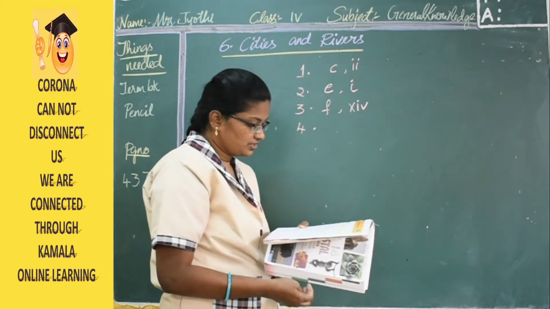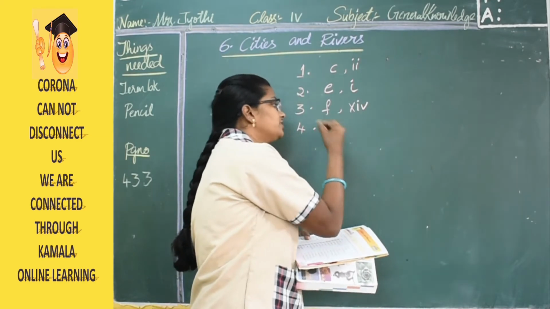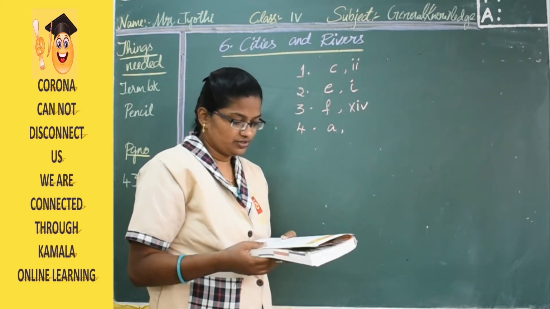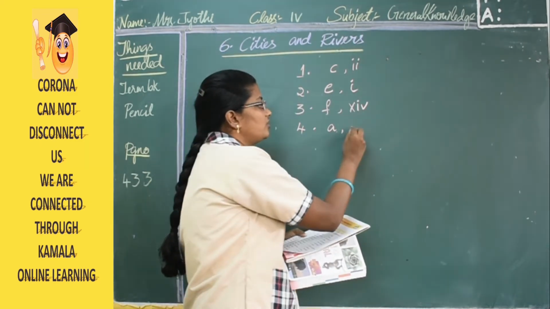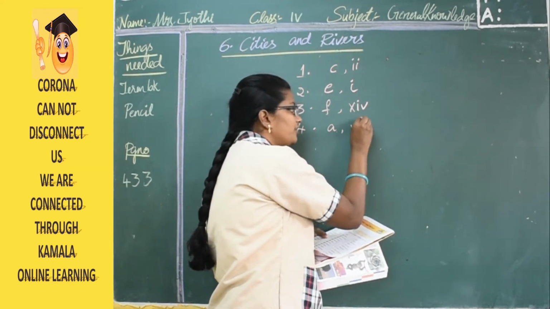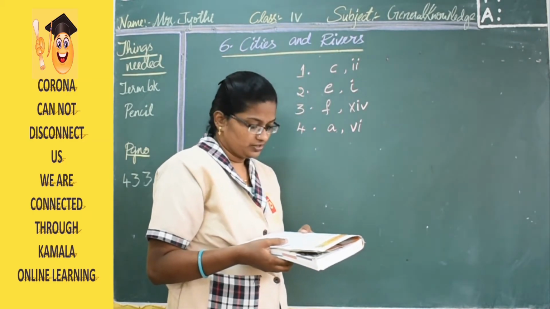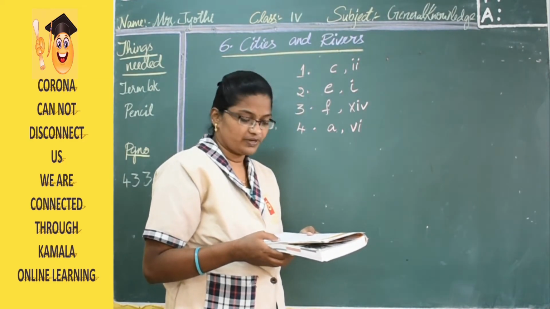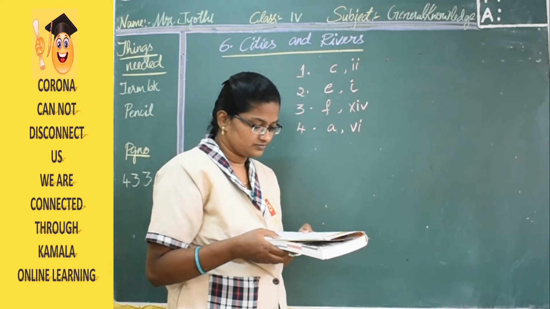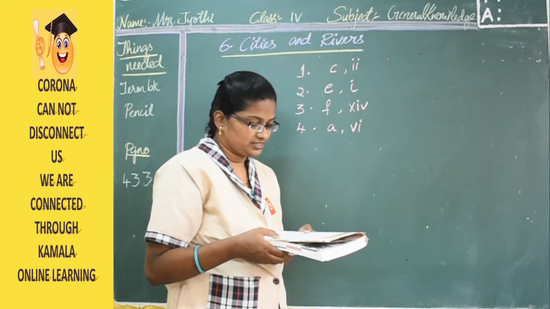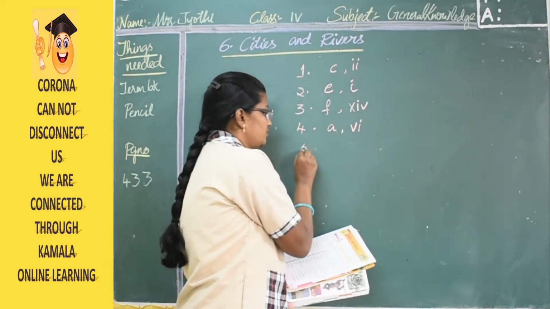The next, the fourth one, is Kolkata. Here in Kolkata we have the Hooghly River and it is A. It is in West Bengal, that is VI. Kolkata is situated in West Bengal and the Hooghly River flows here. The next, the fifth one, is Cuttack.